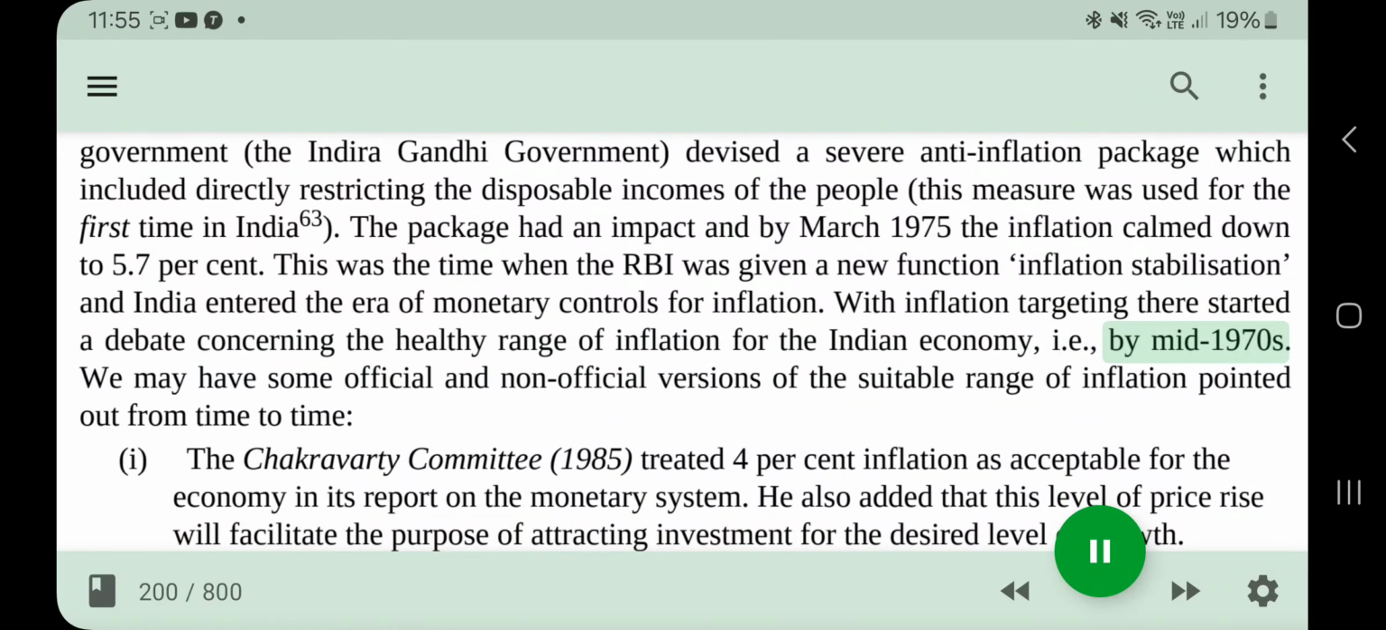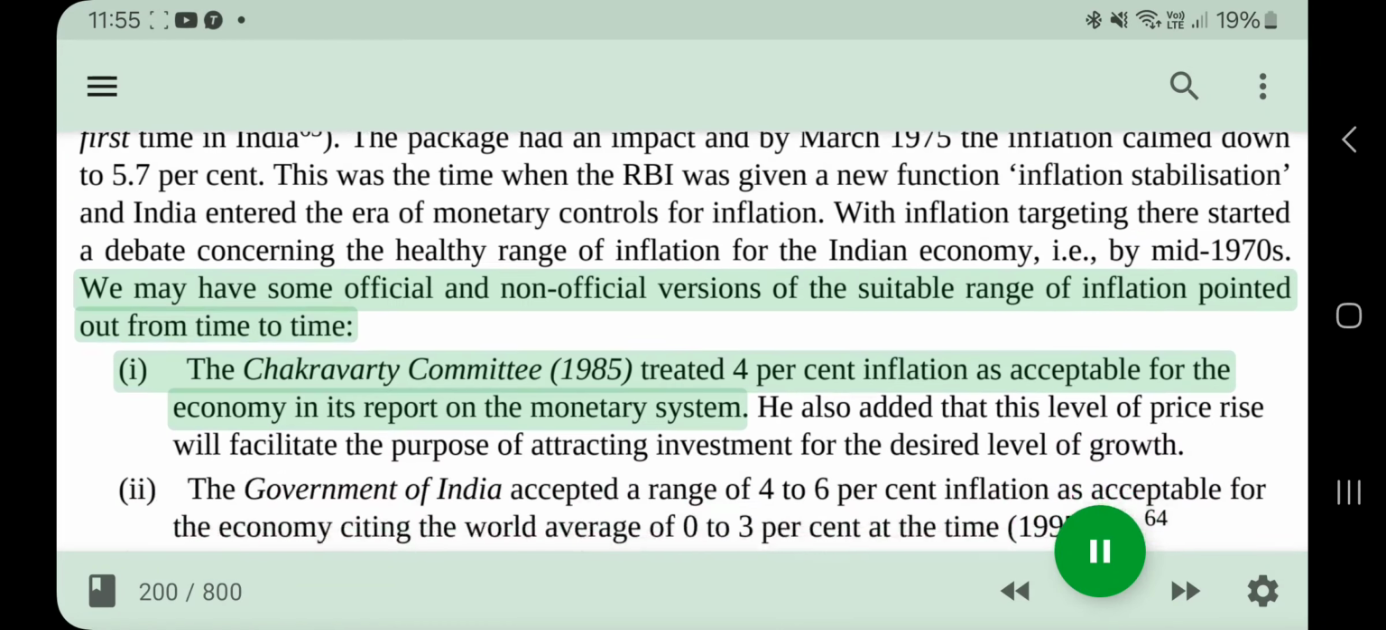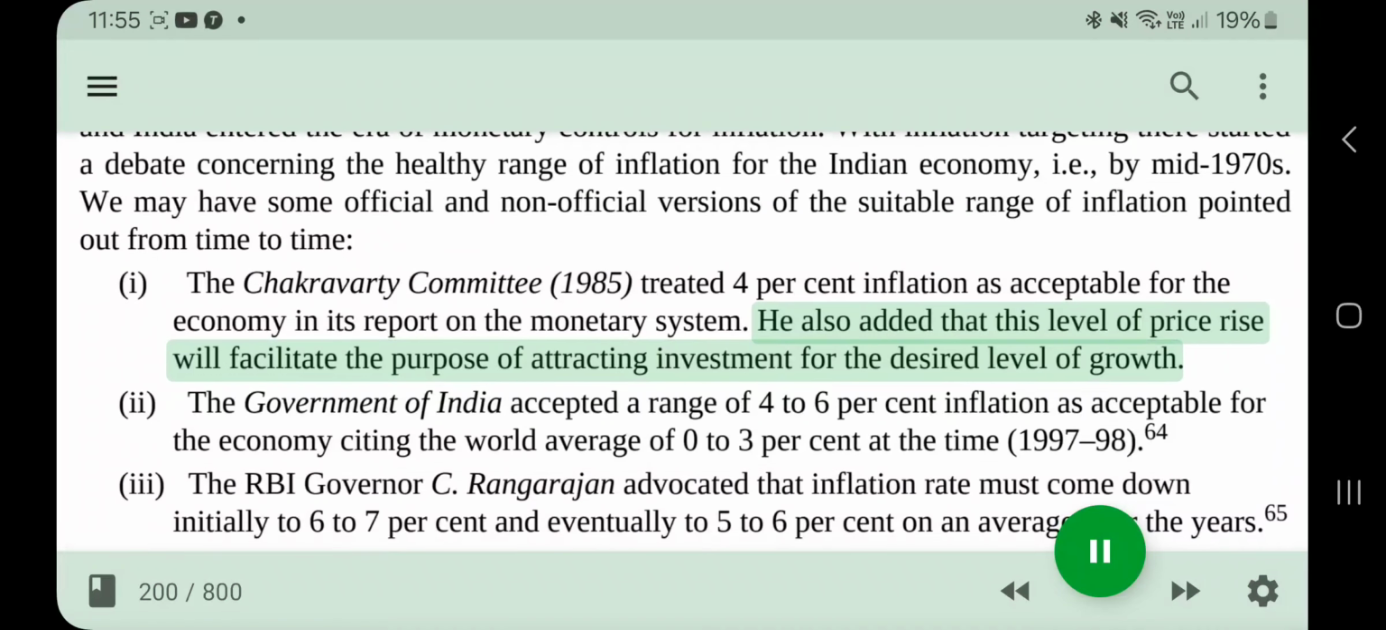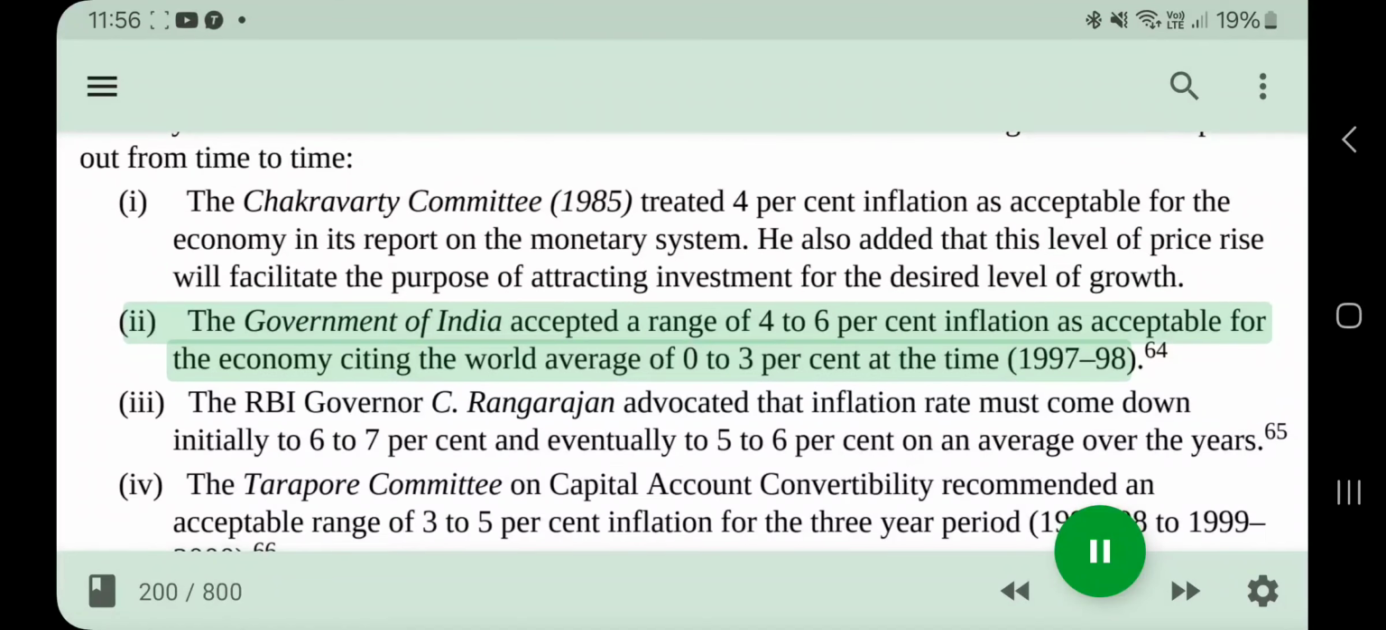economy, i.e., by mid-1970s. We may have some official and non-official versions of the suitable range of inflation pointed out from time to time. The Chakravarti Committee, 1985, treated 4% inflation as acceptable for the economy in its report on the monetary system. He also added that this level of price rise will facilitate the purpose of attracting investment for the desired level of growth. The Government of India accepted a range of 4 to 6% inflation as acceptable for the economy, citing the world average of 0 to 3% at the time, 1997-98.